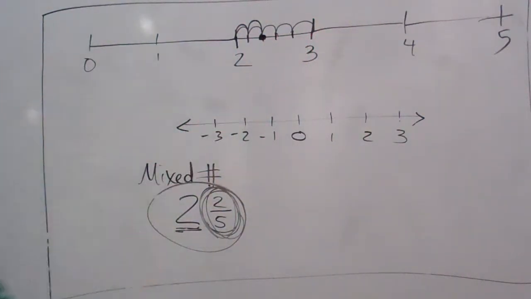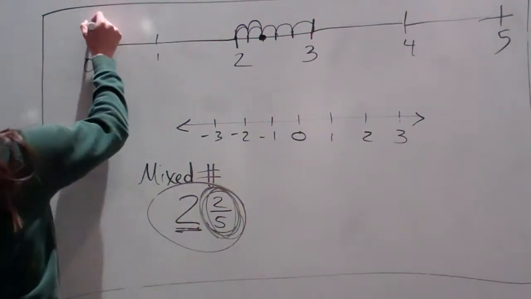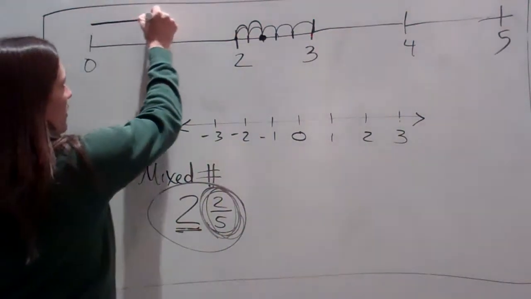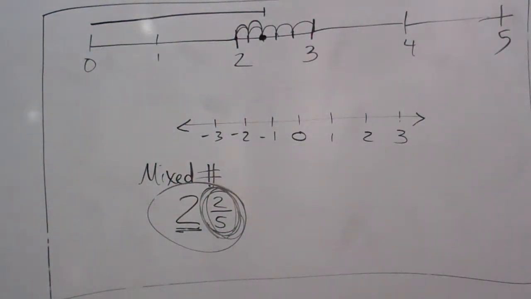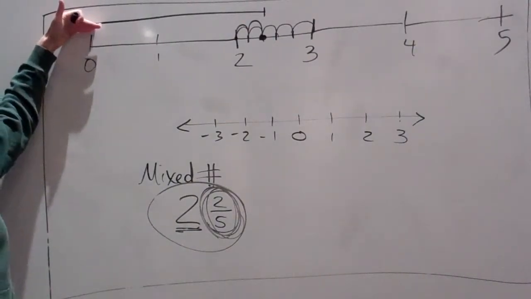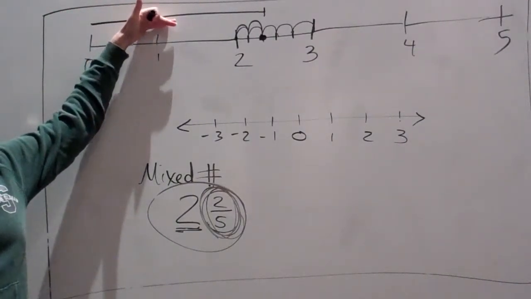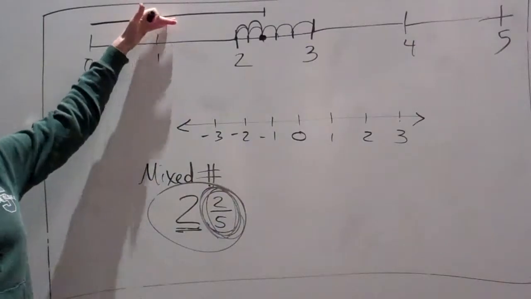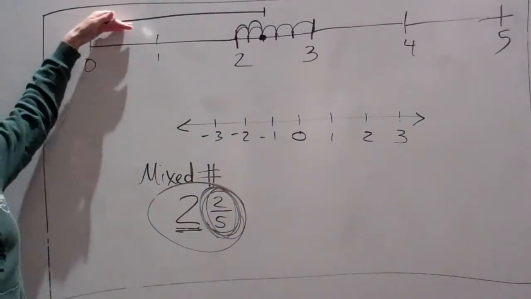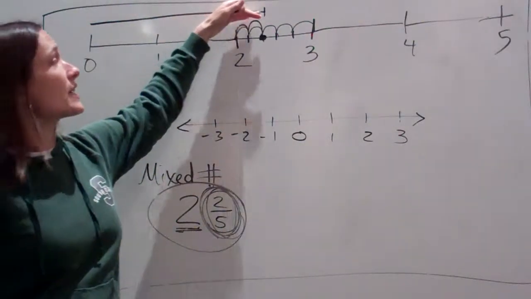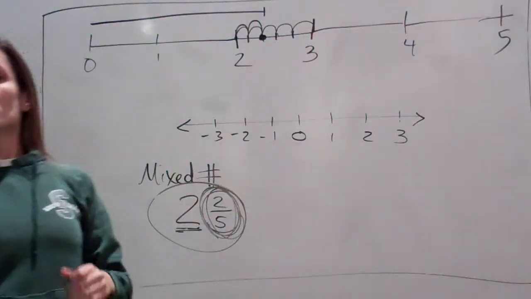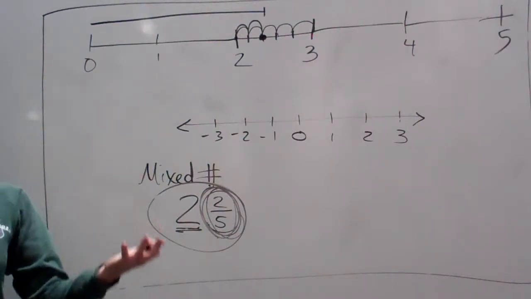It's as if I had a yarn that was from here to here, and I wanted you to measure that yarn. You can clearly see that it's at least 1 inch long. These are not in inches, so just go with me here. Is it 2 inches long? Is it 3 inches long? No. So it's 2 inches long plus something else.